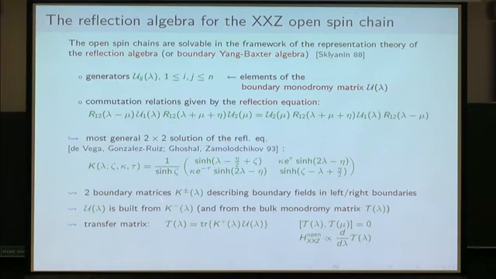And you can show within the framework of this reflection algebra that these transfer matrices commute themselves. And if you choose the parameters of your boundary matrices in such a way so as to parameterize your boundary field, you recover the Hamiltonian of the open spin chain by taking the derivative of this transfer matrix at some particular value of the spectral parameter.